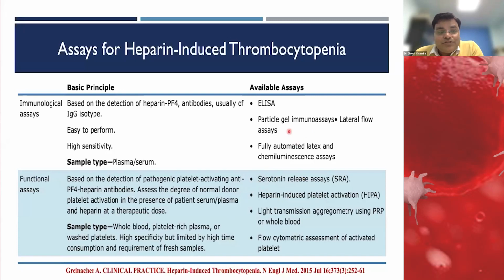So what the majority of people do is either ELISA or the lateral flow, which is a point of care test, where it gives you a broad idea about these antibodies. But nowadays, analyzers have either latex-based or chemiluminescence-based assays to detect the antibody against PF4.